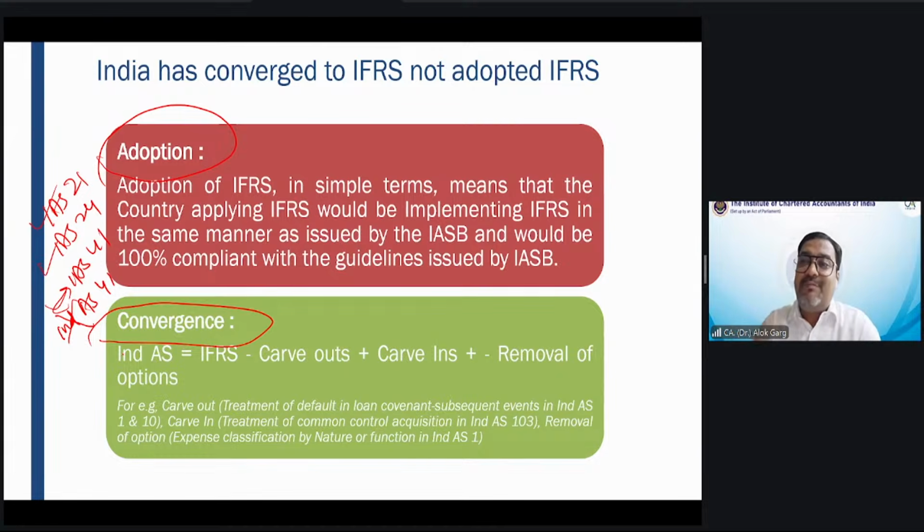I visited Singapore for the first time. I never learned SGFRS, never taught SGFRS. Then you know what I did? Using artificial intelligence, Google, and going on the IFRS website and the Singapore website, I found out the difference between IFRS and SGFRS.